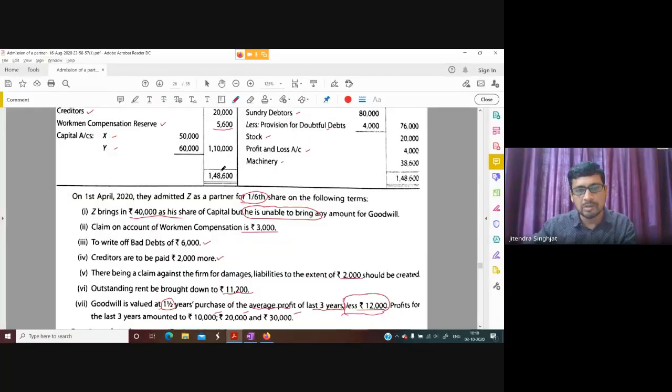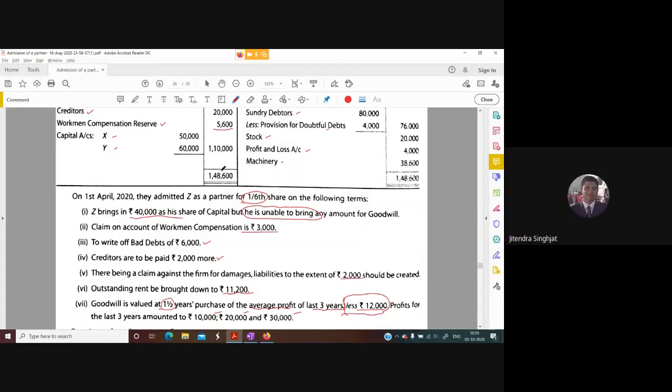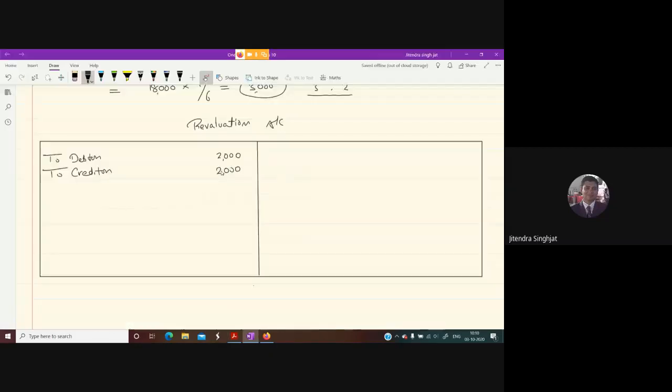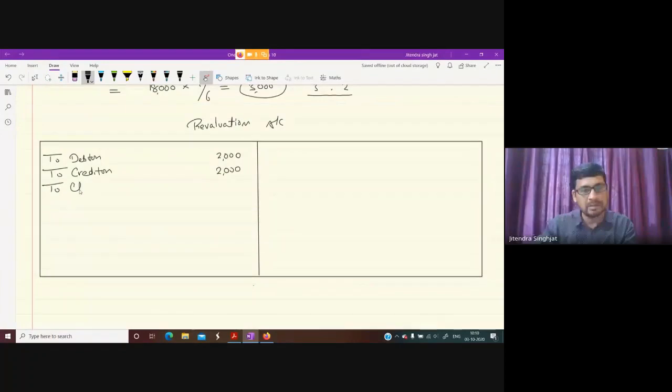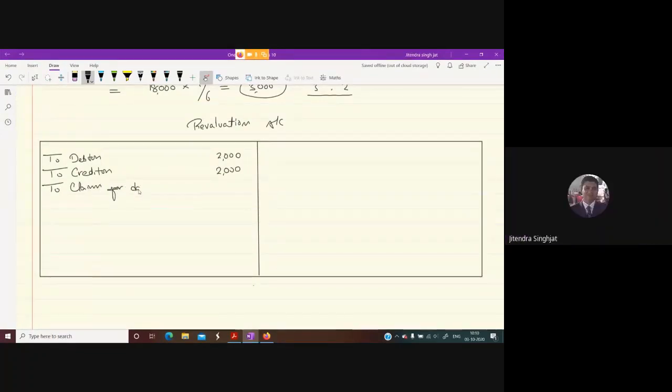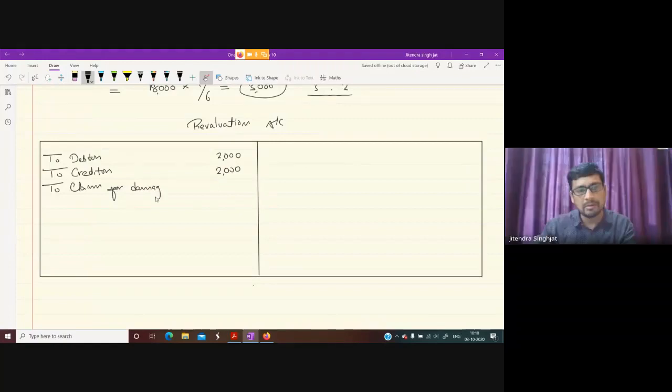Now it is mentioned here, there being a claim against firm for damages, liability to the extent 2,000 should be created. Again liability is created. Claim against damages, we can write again in debit side, to claim for damages, again 2,000.